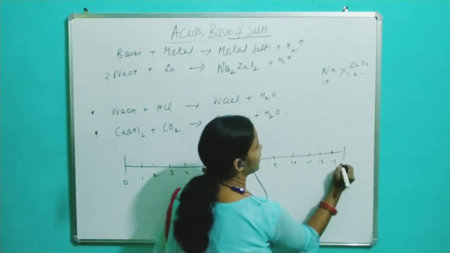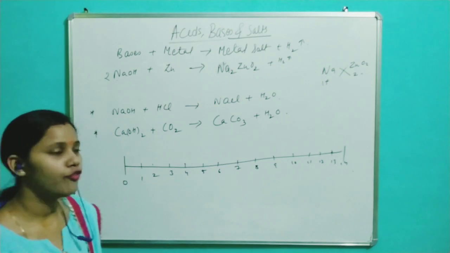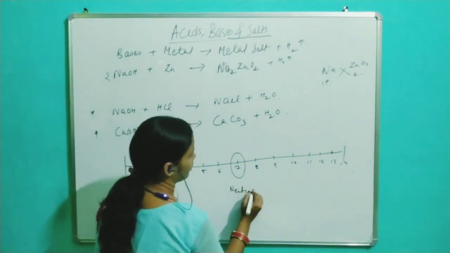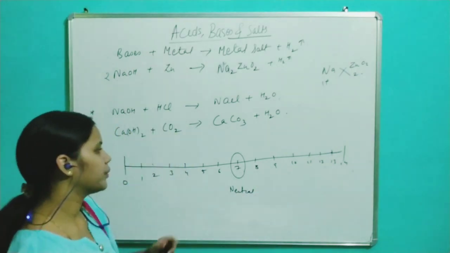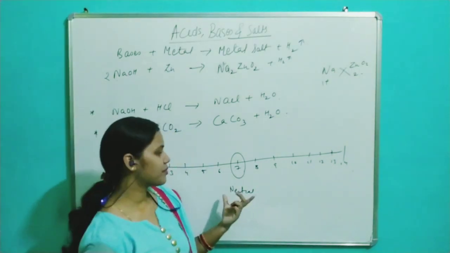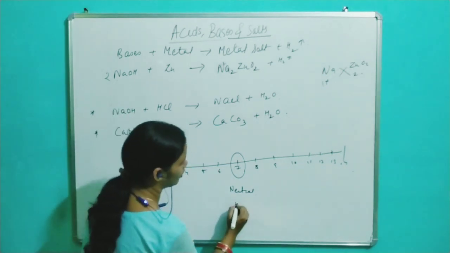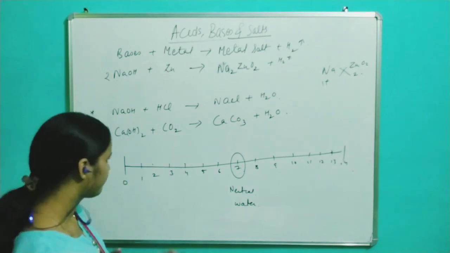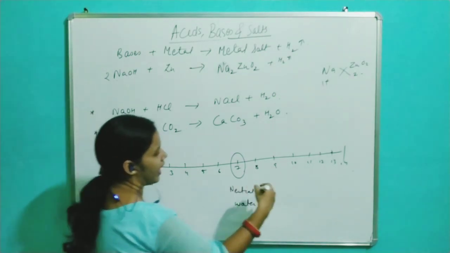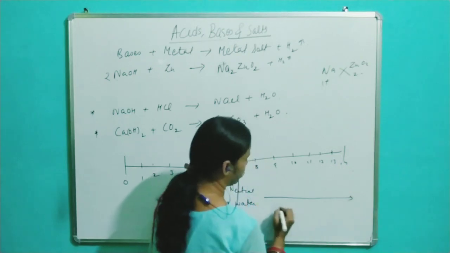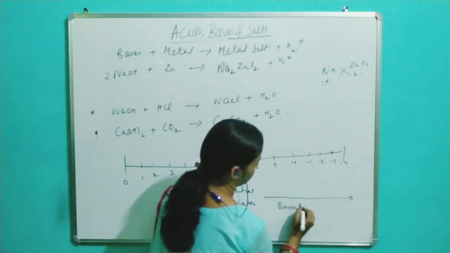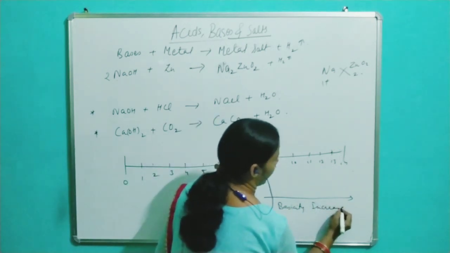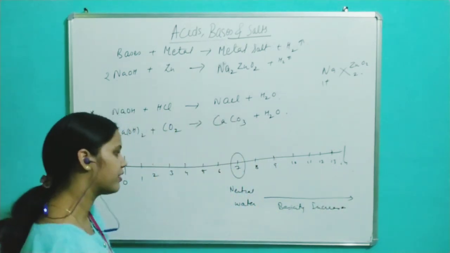Okay, so this is the scale ranging from 0 to 14, where 7 is the neutral point. So when the pH is 7, the substance is neutral. For example, water. The pH of water is 7. Then as we move from 7 to 14, the basicity increases. That means the concentration of OH minus ion increases and concentration of H plus ion decreases.